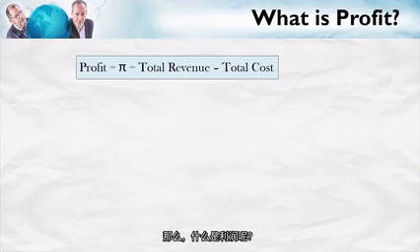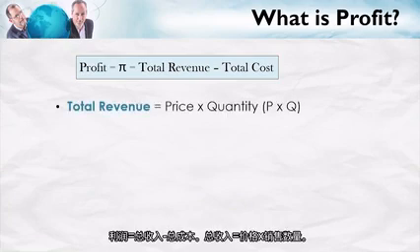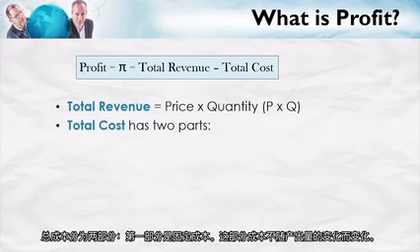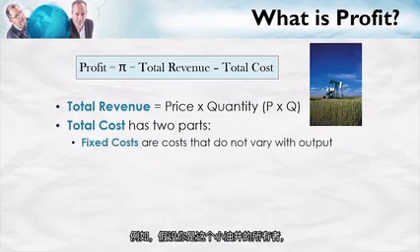So what is profit? Profit is total revenue minus total cost. Total revenue is just price times the quantity sold. Total cost has two parts. First are the fixed costs. These are costs that do not vary with output.